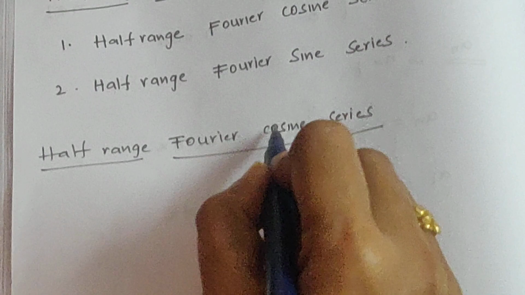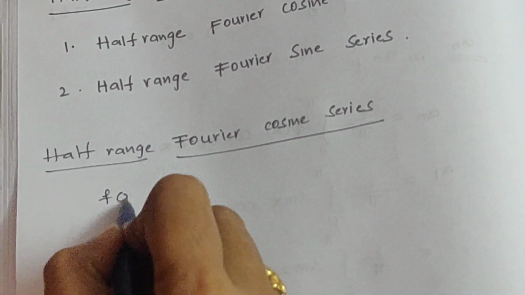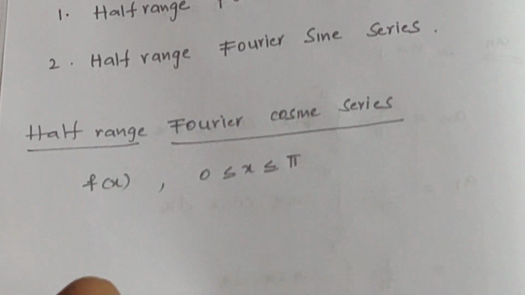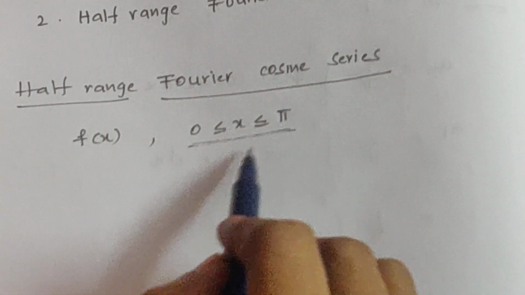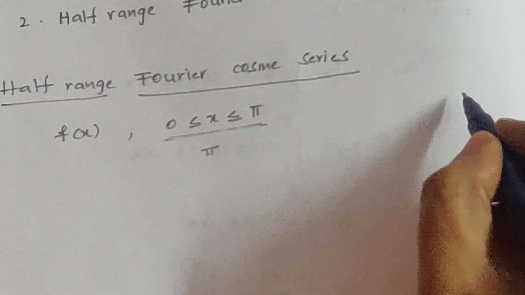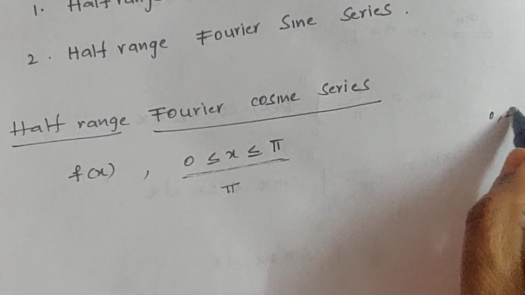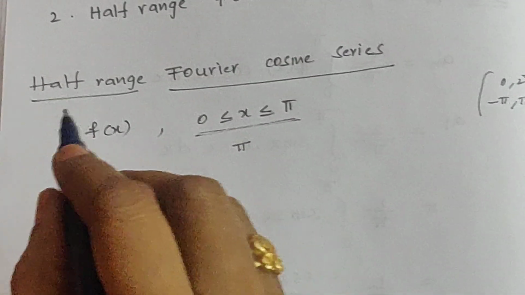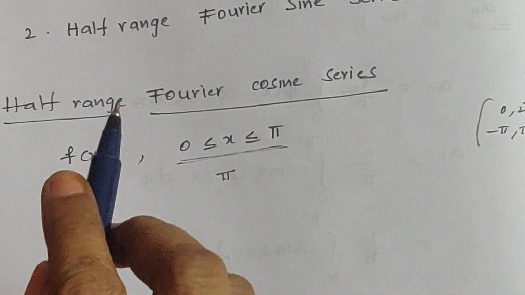Half-range Fourier cosine series for the function f of x defined in the interval 0 less than or equal to x less than or equal to pi. The range of the interval is pi, that is half of the previous intervals 0, 2 pi and minus pi, pi. That's why we are calling it half-range Fourier series.